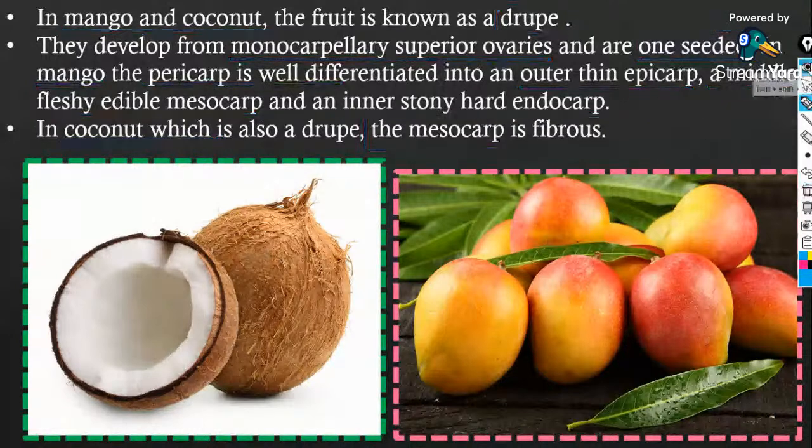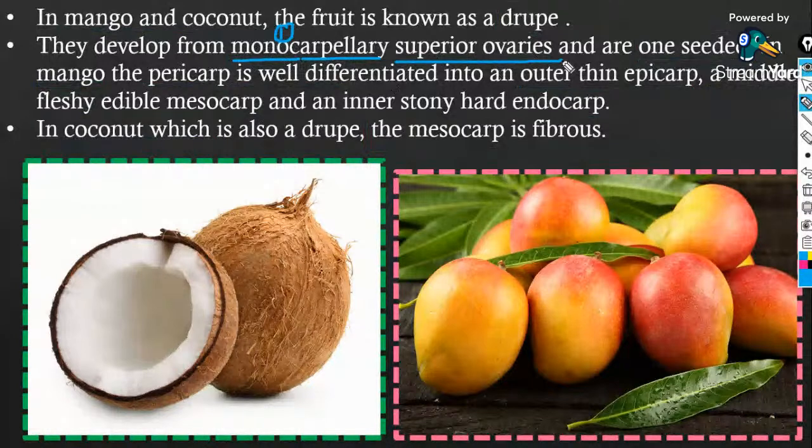Monocarpellary means there is only one carpel. In certain plants you will find dicarpellary, bicarpellary, and multicarpellary ovaries. And superior ovary, what do you mean by superior ovary? Superior ovary means the ovary occupies the highest position.